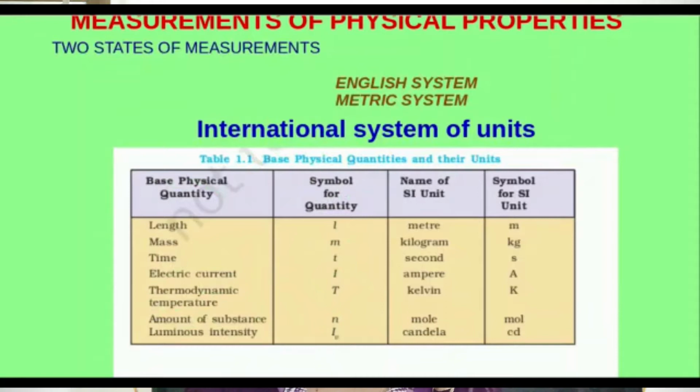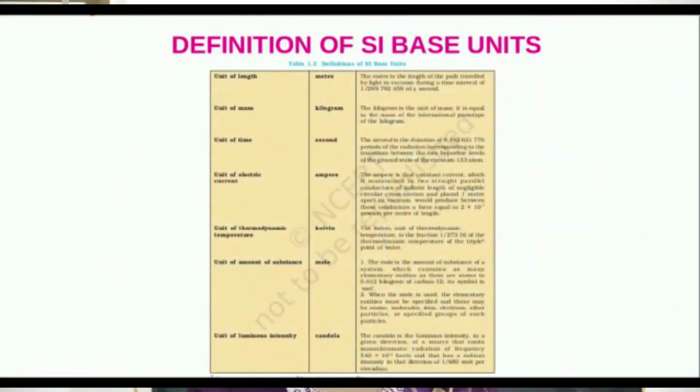The unit is mole, M-O-L-E, but the symbol is mol. And luminous intensity is the 7th physical quantity, I_v, measured in the candela unit and denoted by cd. The definitions of these physical quantities are also there, and you have to go through this table.